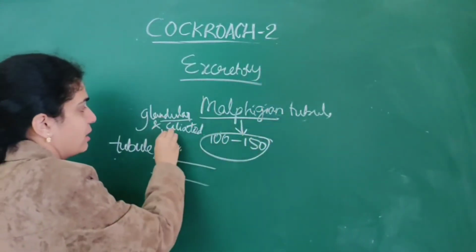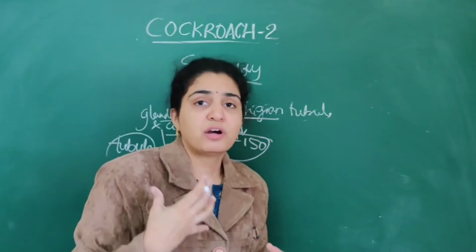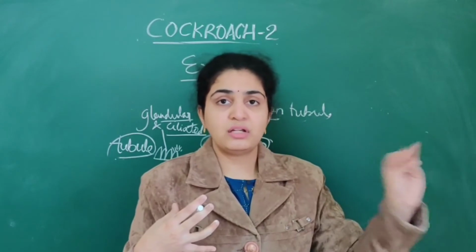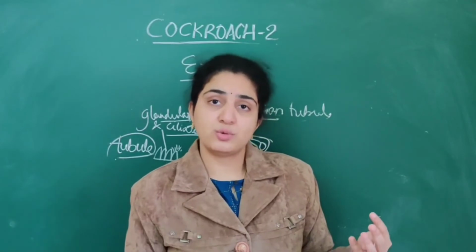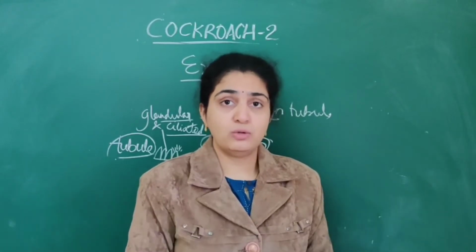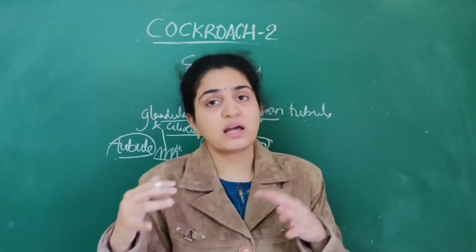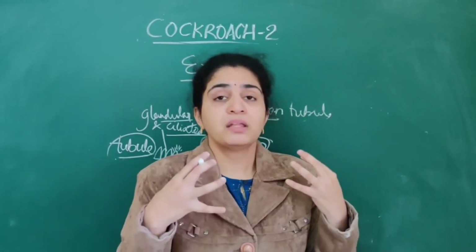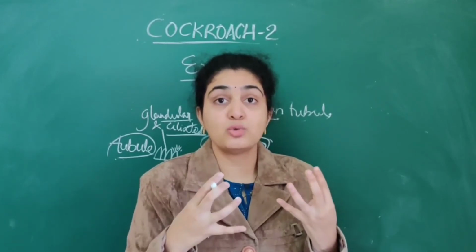For humans, as we have discussed, mainly 3 types of excretory products are present: ammonia, urea and uric acid. For humans, mostly urea is excreted. Ammonia also is excreted, but in very small quantities, and it is converted into urea in human beings. When it comes to the cockroach, the main excretory product is uric acid.